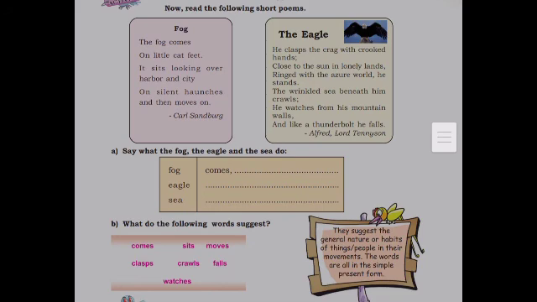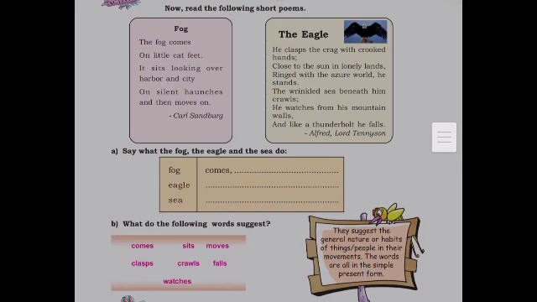And children, have you noticed one more thing? S or es is added with all the verbs. Comes, sits, moves, clasps, crawls, falls, and watches. That means here the subject of each one is singular. That is, fog comes. Here fog is singular.